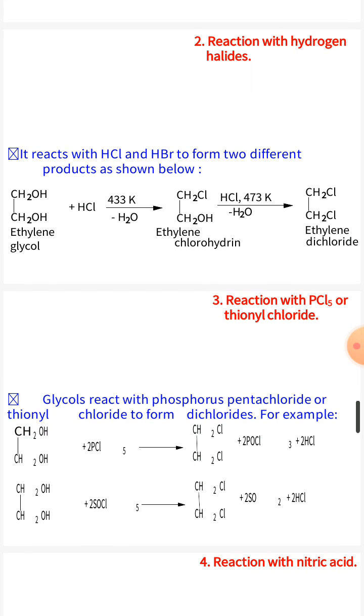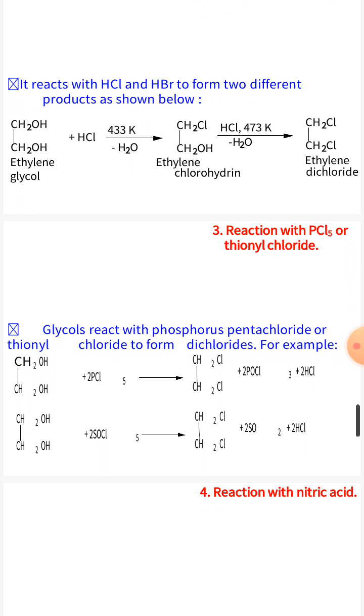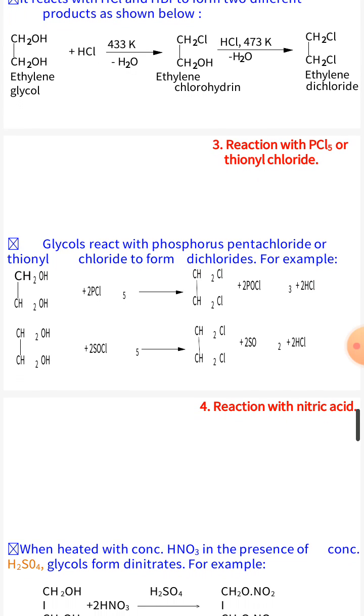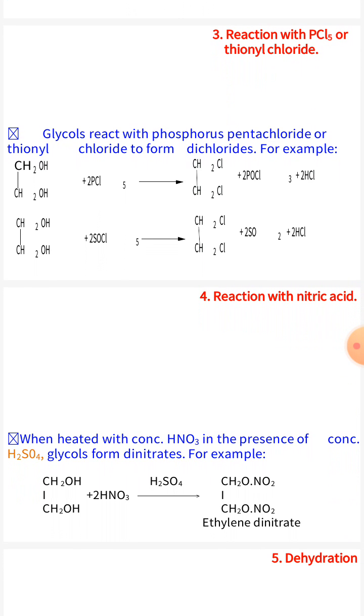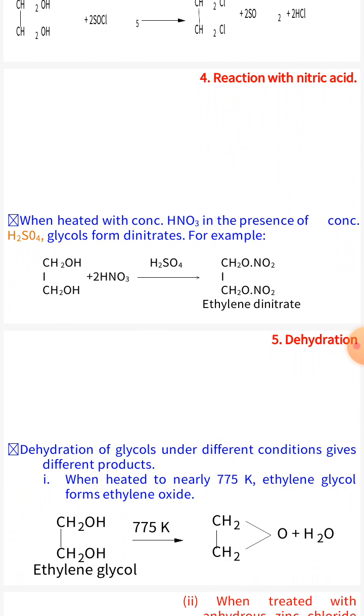Reaction with hydrogen halide. Glycol reacts with HCl and HBr to form two different products as shown. Reaction with phosphorus pentachloride and thionyl chloride. Glycol reacts with phosphorus pentachloride and thionyl chloride to form dichlorides. Reaction with nitric acid. When heated with concentrated nitric acid in the presence of concentrated sulfuric acid, glycols form dinitrates.